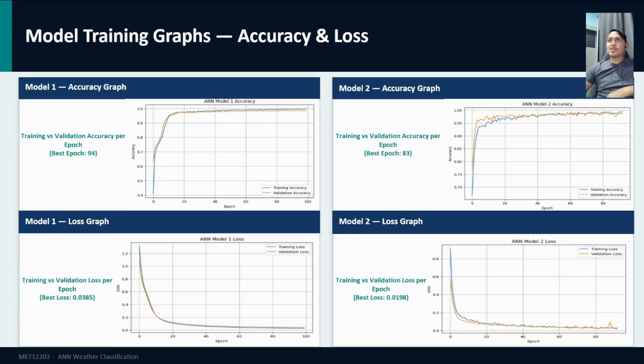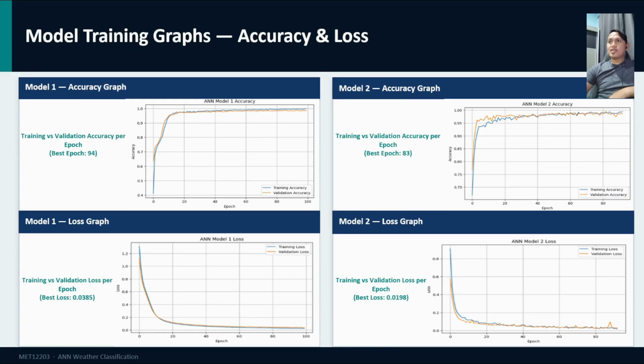This slide shows the training graphs for both models, the accuracy graph and the loss graph for each. For the accuracy graph, we plot the training accuracy and validation accuracy per epoch. A good model shows both lines increasing together and converging. If training accuracy is much higher than validation accuracy, it indicates overfitting. For the loss graph, we plot training loss and validation loss per epoch. A good model shows both lines decreasing and stabilizing. If validation loss starts increasing while training loss continues decreasing, that is a sign of overfitting.